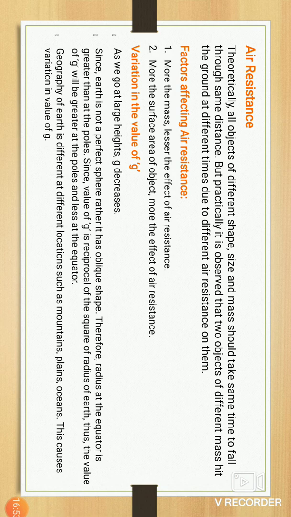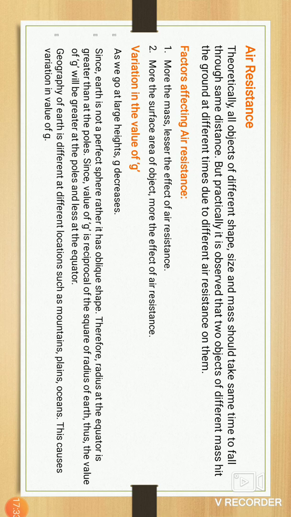As we go to a large height, the value of gravity decreases. Everyone knows the value of gravity decreases on a mountain. A question arises: is gravitation on a mountain more or less? We get confused. We think that when we go to a maximum height, gravity increases. No, when we reach a maximum height, gravity decreases.